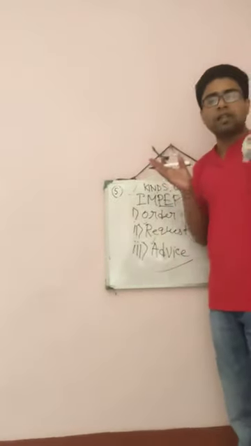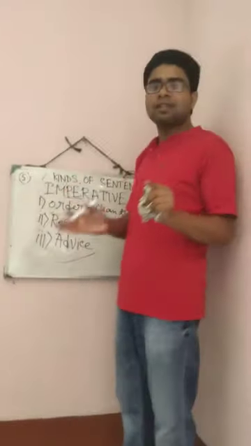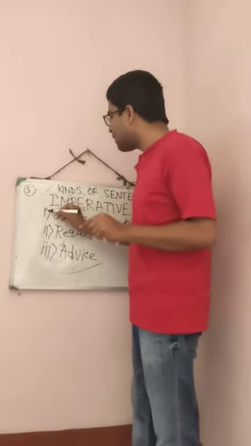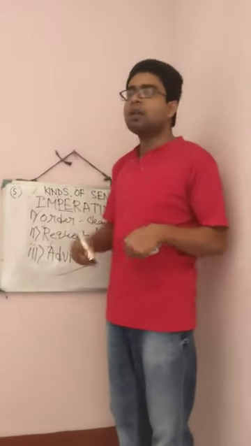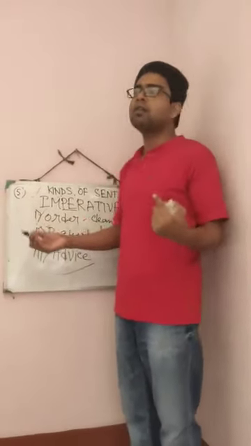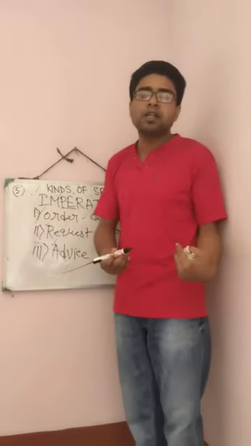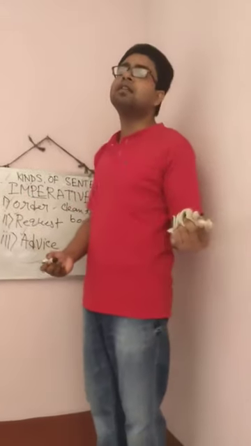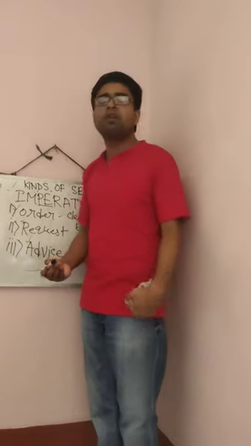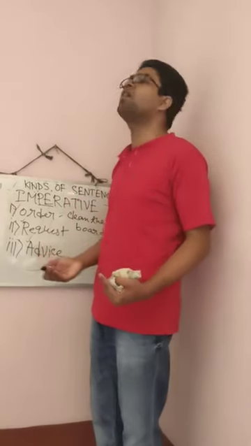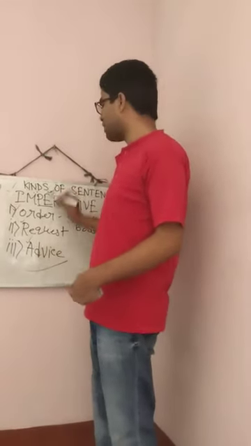What is imperative sentence? Imperative sentence is such type of sentence that gives you order. Lots of examples can be given. Clean the board, come here, go to the garden, clean the floor. So whatever order you give, this is all imperative sentence.